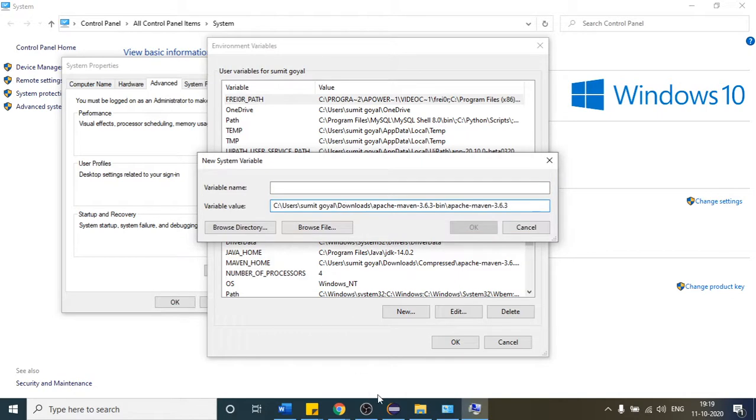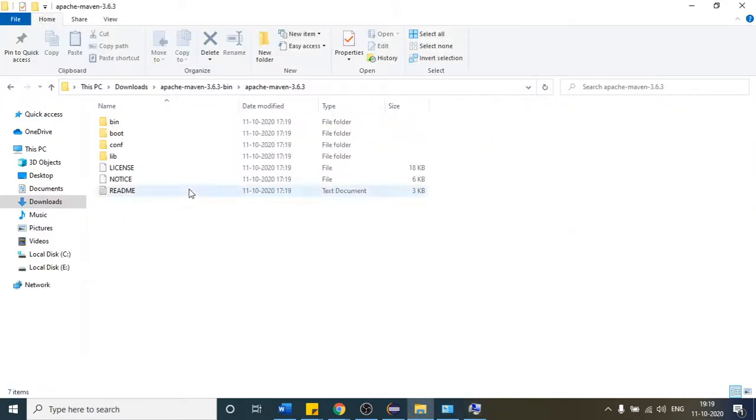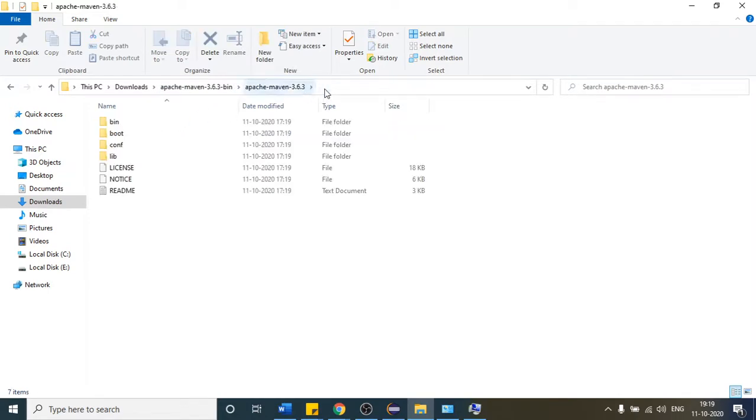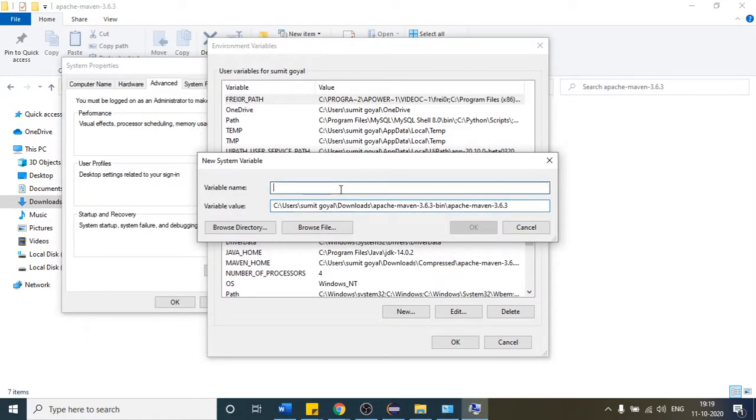So what is this path? This path is from our actual file after extraction, and click inside this. Till this path you have to provide, from here to here. Provide the path and define one name. You can give a name like Maven path, any name you like. So this is the one. After that you have to click on OK.